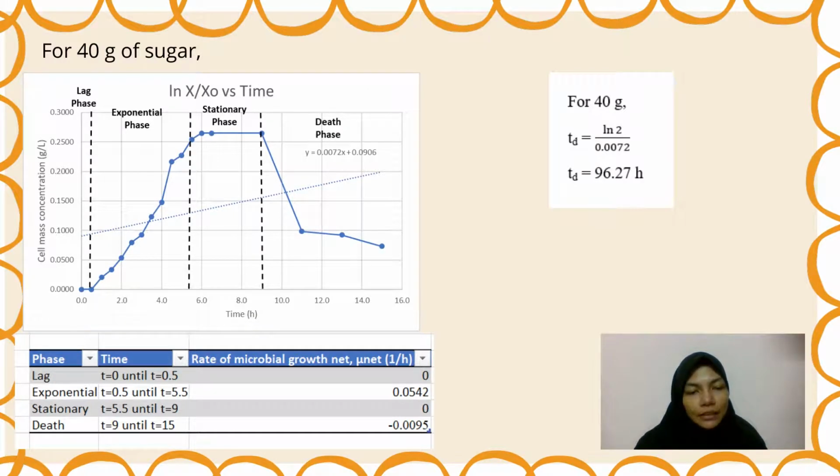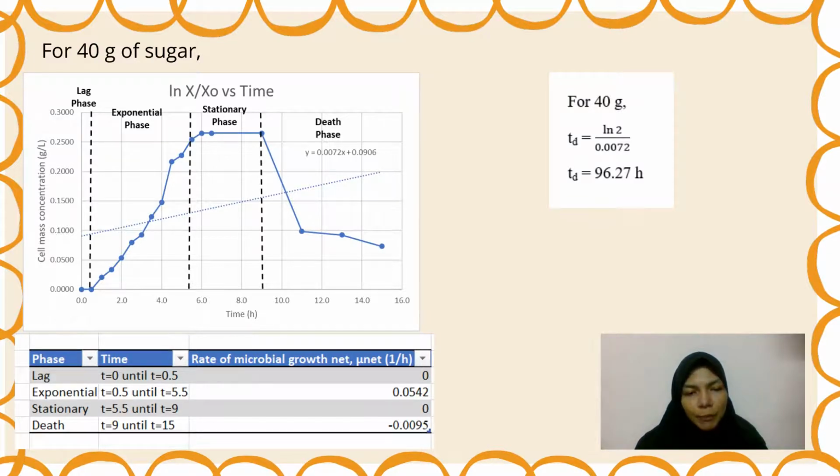So we can see that the lag phase happened from 0 hour until 0.5 hour with the rate of 0 per hour. For the exponential phase, it happened from 0.5 hour until 5.5 hour with the rate of 0.0542 per hour. For the stationary phase, it happened from 5.5 hour until 9 hour with the rate of 0 per hour.